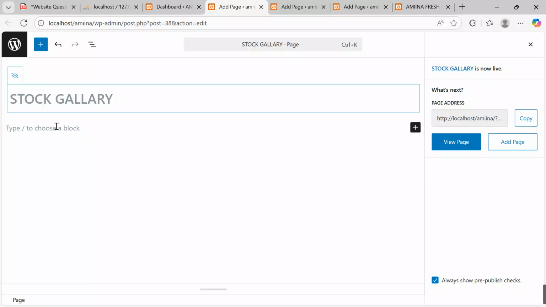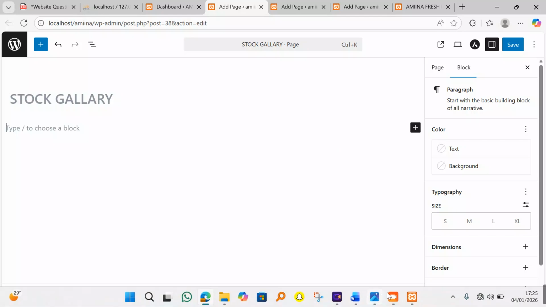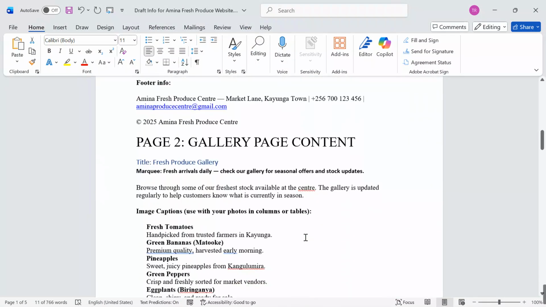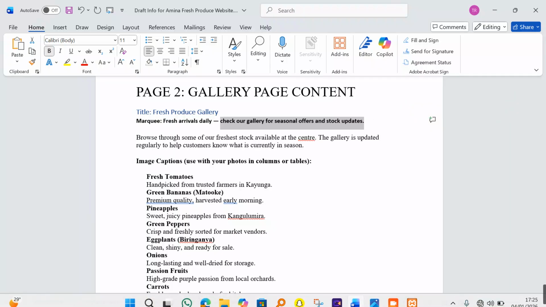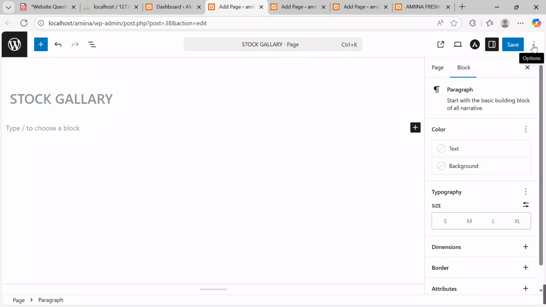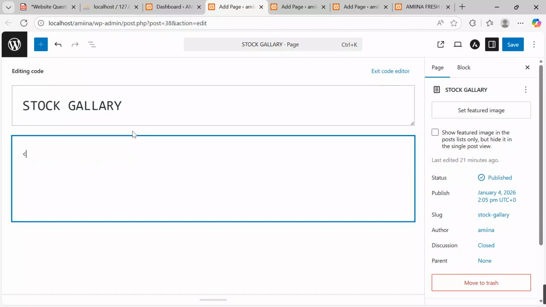Let's go on the About Us, on the Stock Gallery page. We are going to start with a catching statement. Let's get back here to our dummy, to our blueprint, which we are using. Let's start with a marquee. Our marquee is check our gallery for seasonal orders. Come, let me copy. I start with a marquee, get back to my window, access the code editor, come over here, say code editor, come and give me the tag. The tag is marquee.